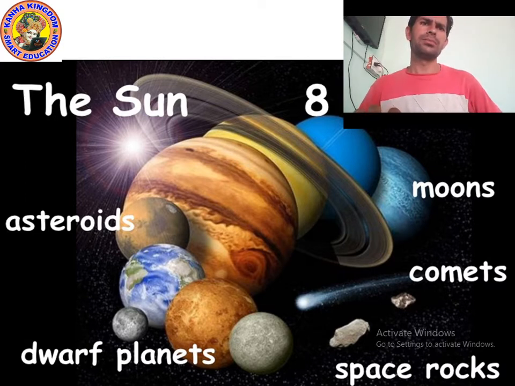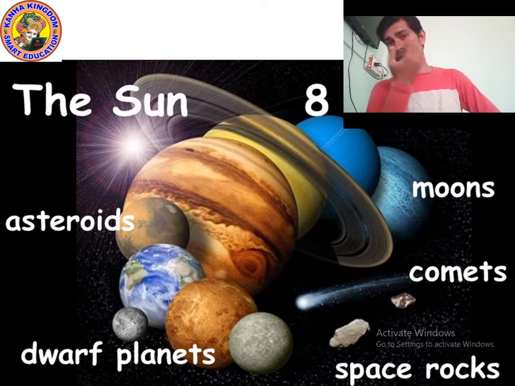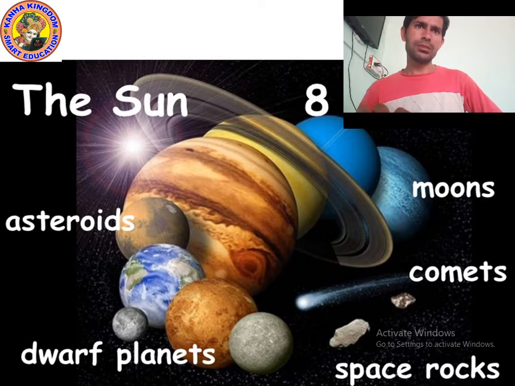Am I right? And the sun is actually considered as the center part.